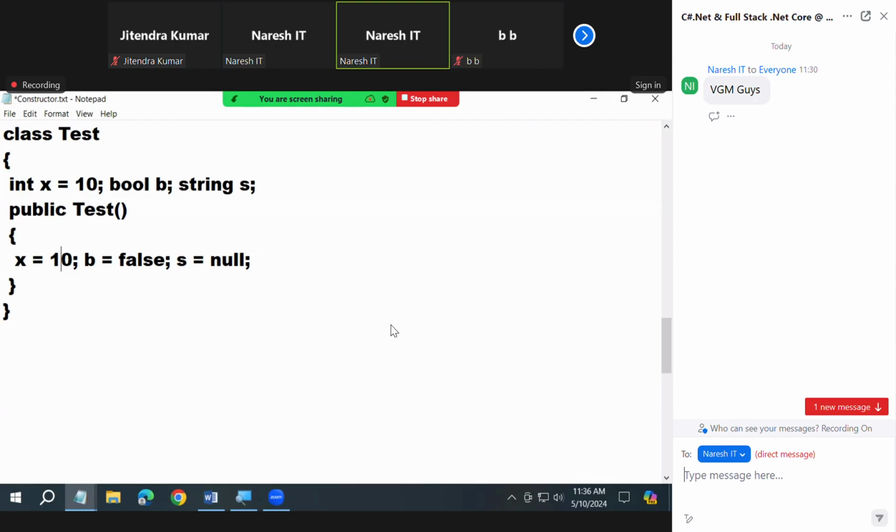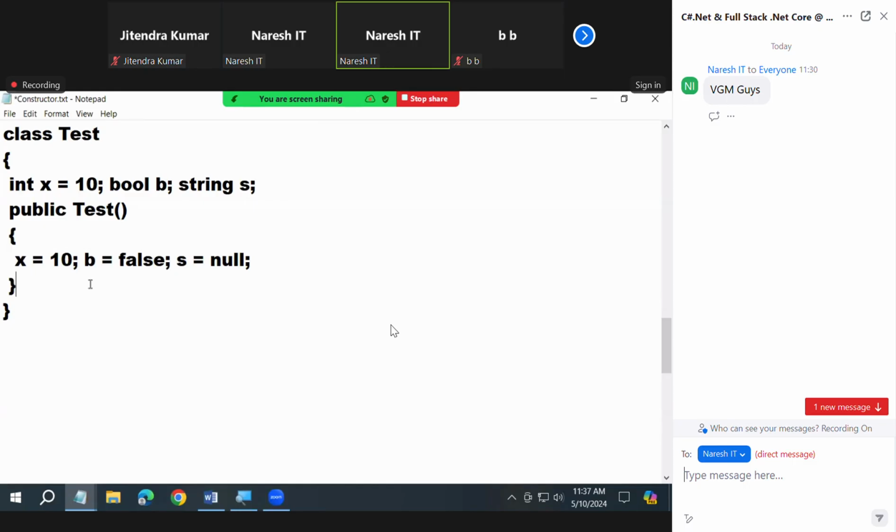Got my point or not? If you don't give a value, the constructor will give a default value. If you give a value, the constructor will initialize with the same value. It doesn't give a new value again. It takes the same value after you and initializes it here. Understood or not? Okay. So this is how fields will have default values.